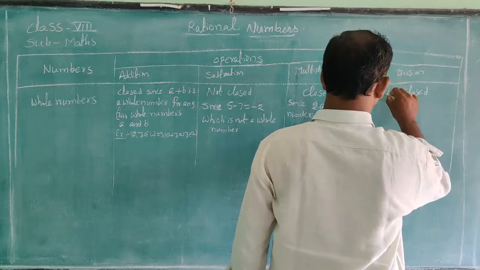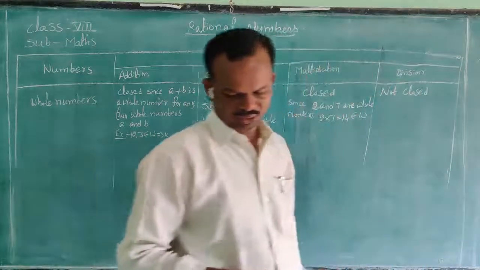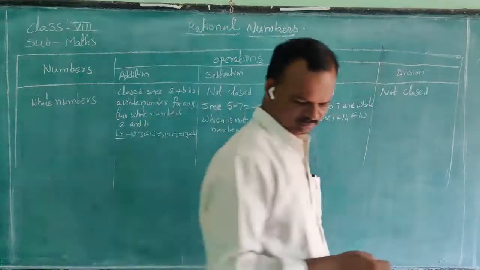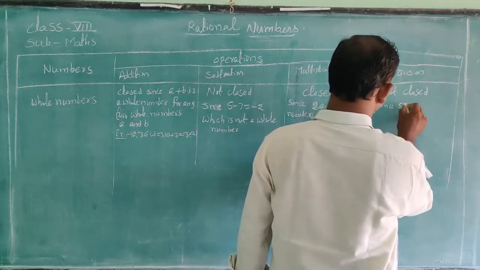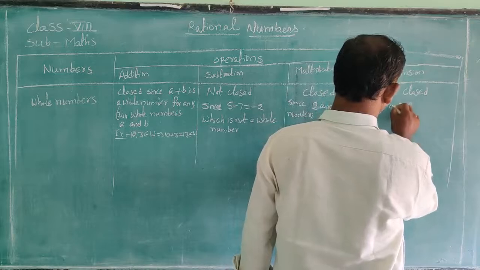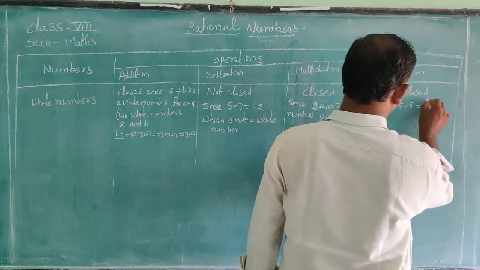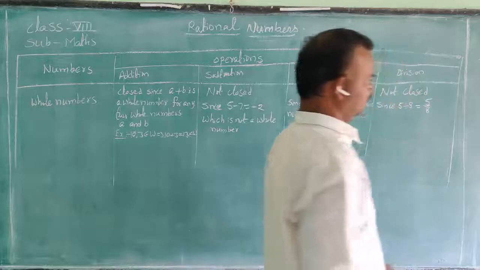Not closed because 5 divided by 8 is equal to 5 by 8.